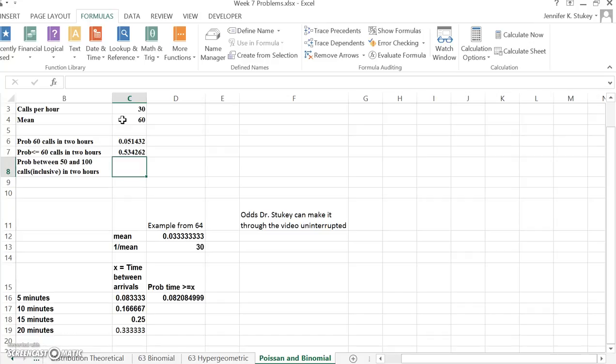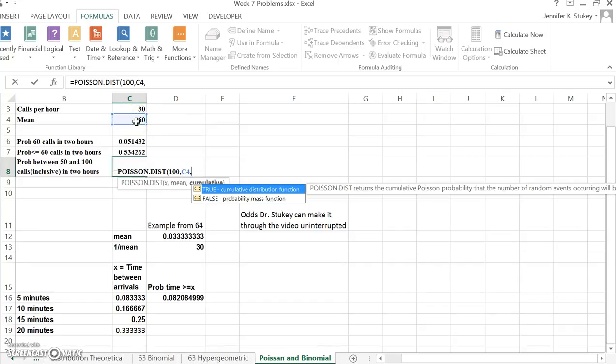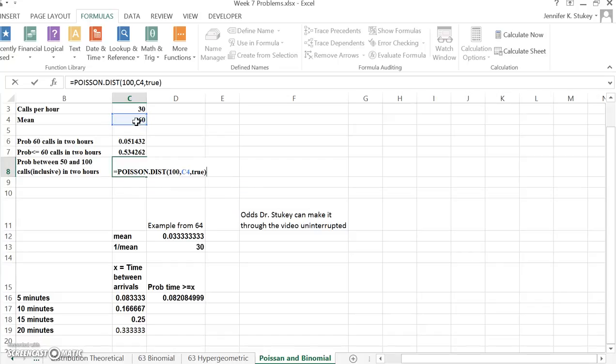Now let's calculate the probability of between 50 and 100 calls in 2 hours, and that needs to be inclusive of both 100 and 50. All right, so do our Poisson distribution. Our first one is going to be 100. We're going to calculate the odds of 100 or less. So our mean is still 60, and we want this to be true because it's going to be 100 calls or below. All right, now we are going to do the next Poisson distribution.